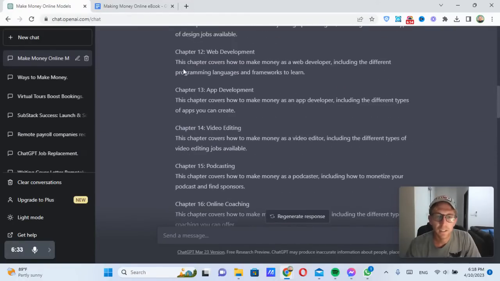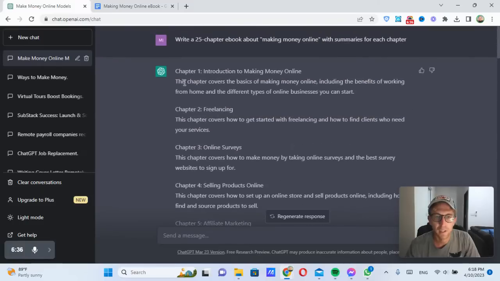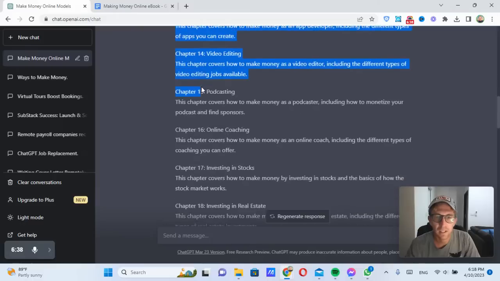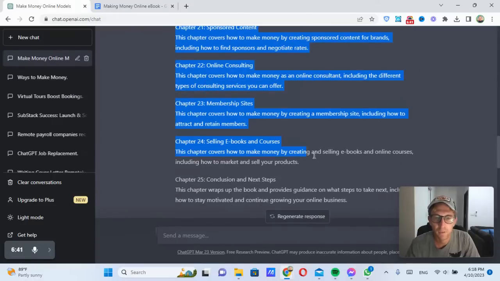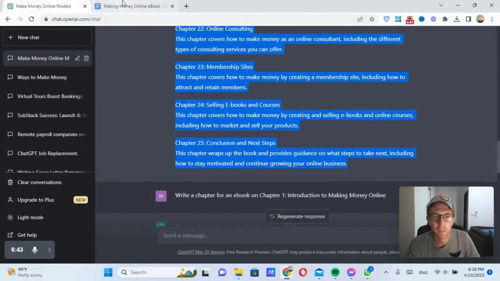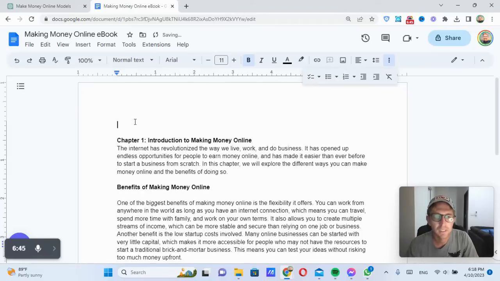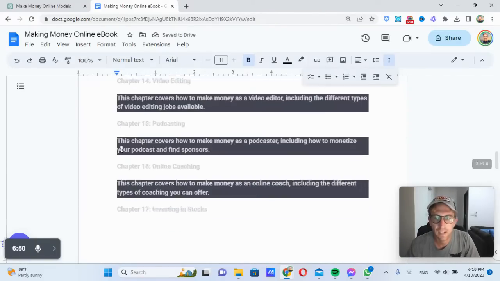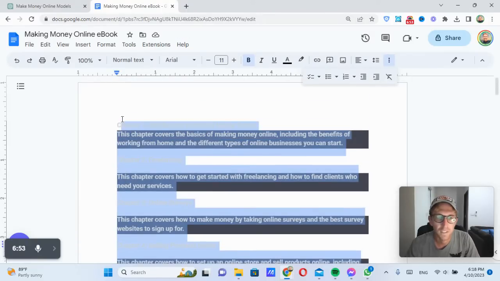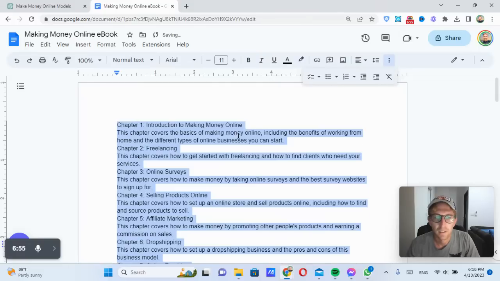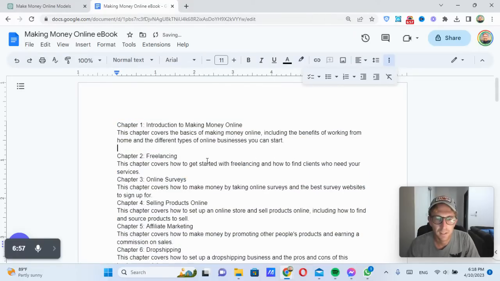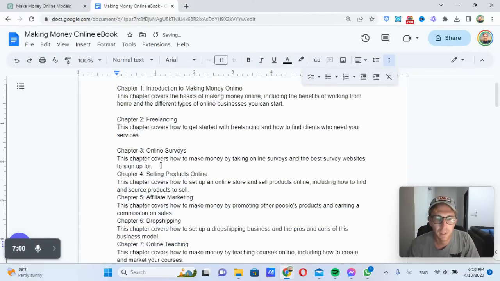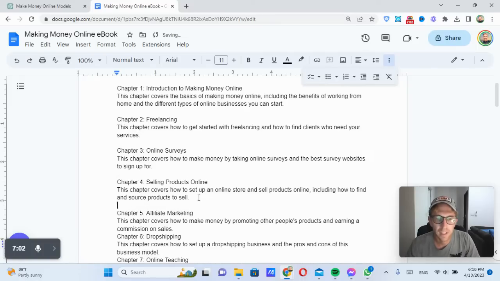Now, another good idea is to actually just take the entire summary right here that it spat out and put that at the top so that we can simply copy and paste each chapter right here. So let's put that at the top. That's our outline for the ebook. So there we go. Turn off text formatting. Obviously, you can make this look however you want it to. I think that's good for now. And now it's just a simple matter of repeating the process over and over again, right?